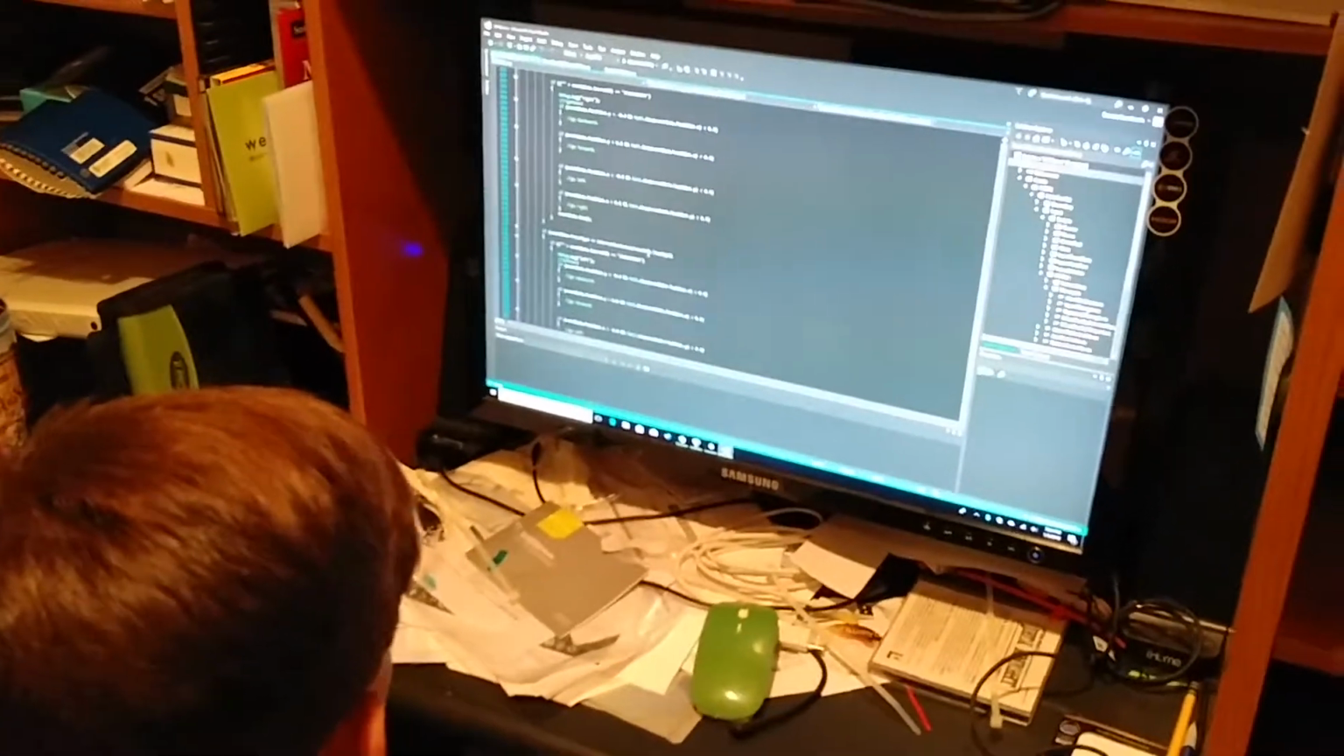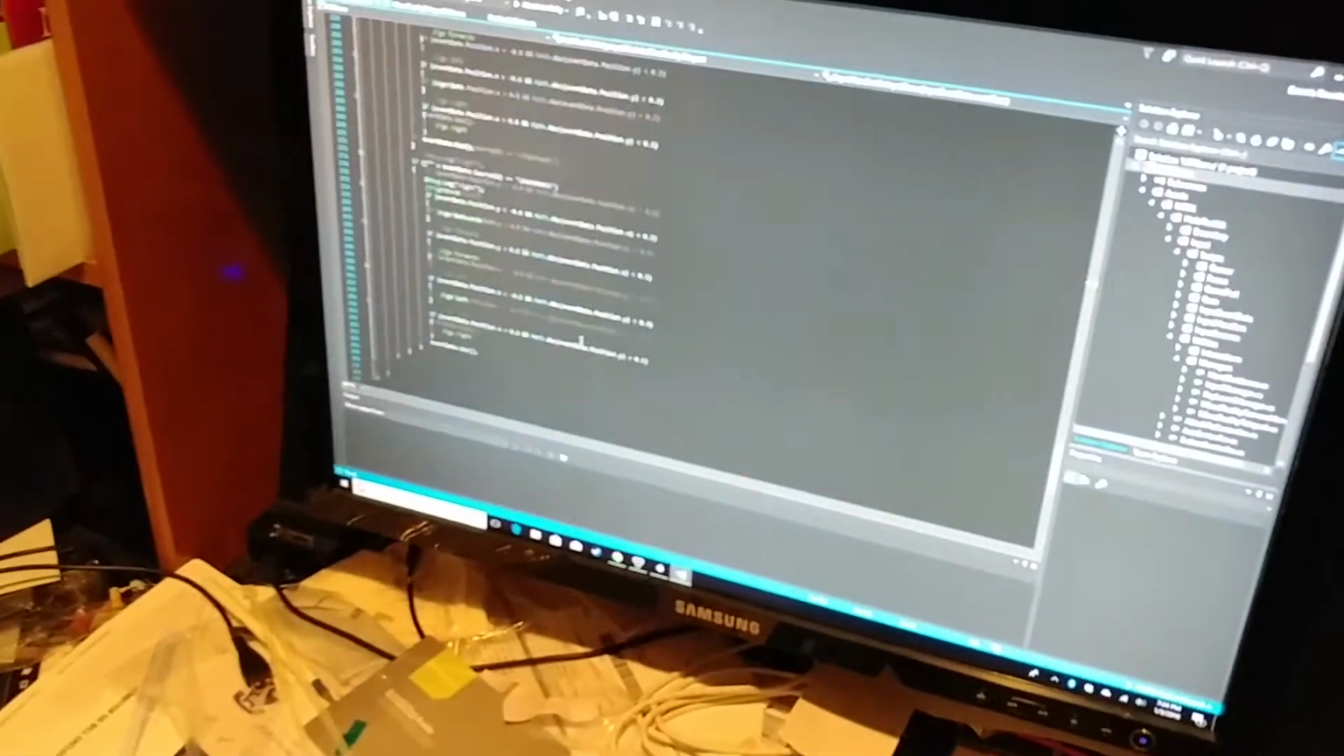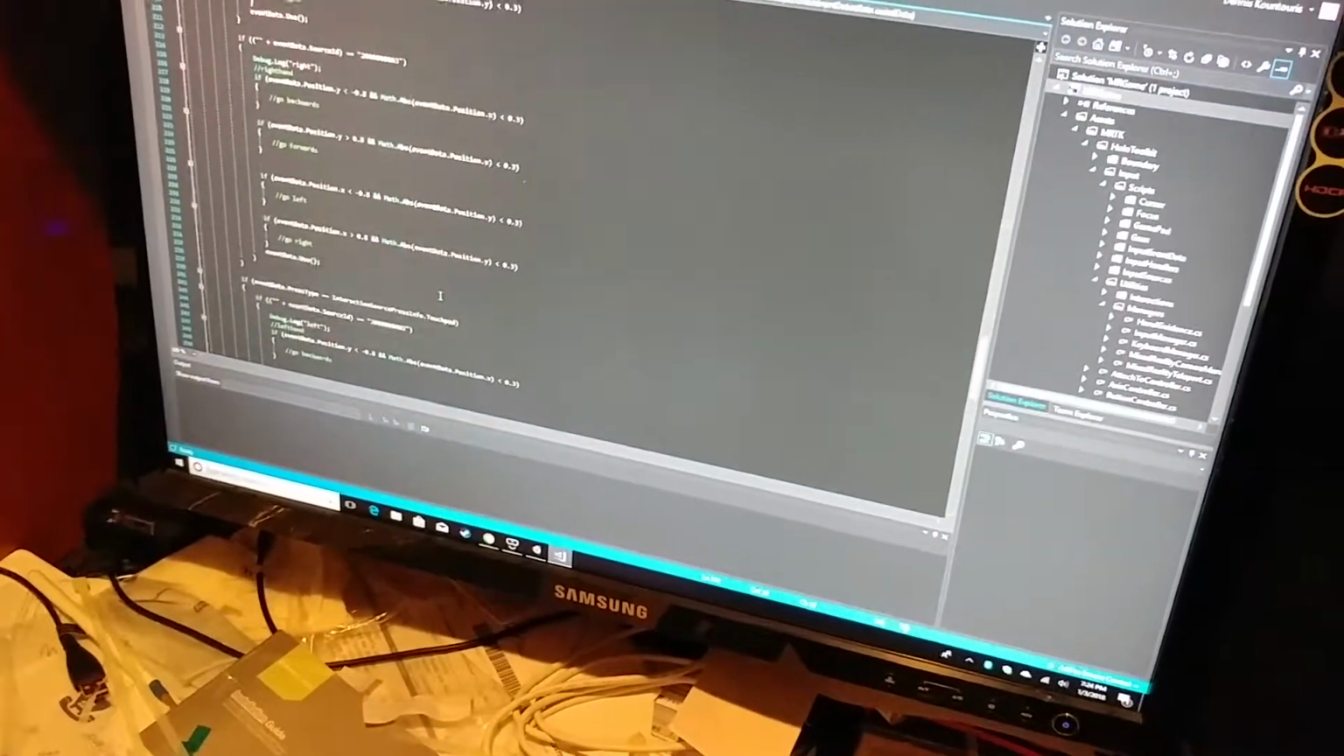Yes, what are we working on today? My invention convention project. Okay. Wow, that's a lot of lines of code there.